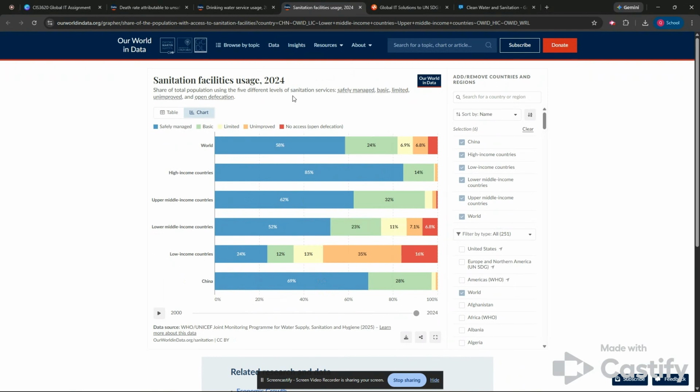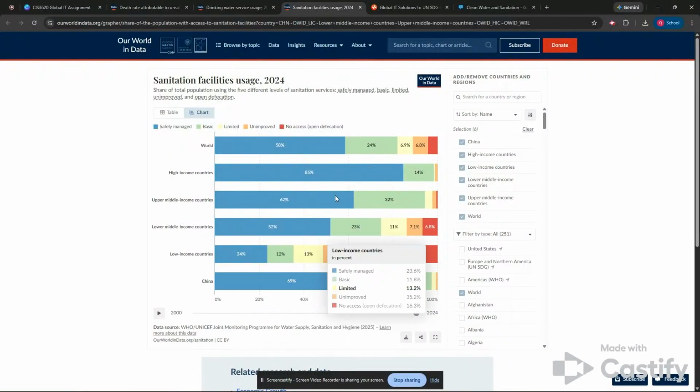Now, this is sanitation facilities. Same breakdown, same structure of the graph as the water service facilities. We have the different levels of quality and safety by color here. This one, we do have a complete set of data for China, and we see compared to the world, they stack up nicely.